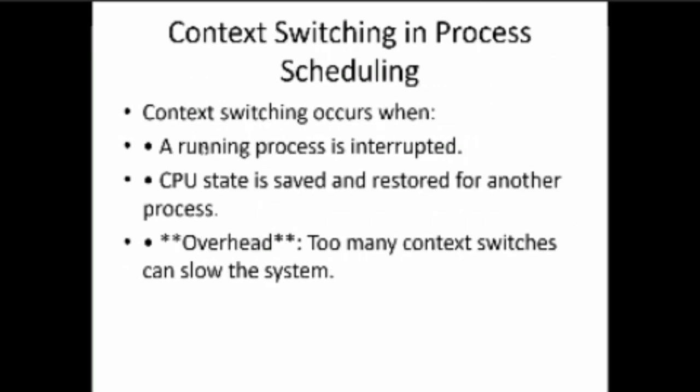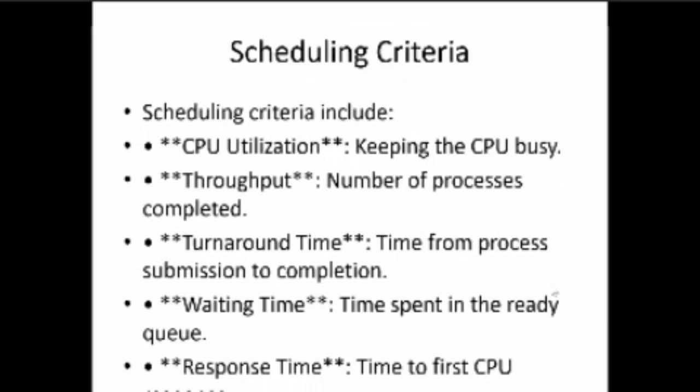Next, context switching in process scheduling. Context switching occurs when a running process is interrupted. When a process is running and another process interrupts, it can lead to switching. The CPU state is saved and restored for another process. Overhead: too many context switches can slow the system. If multiple processes are switched while a process is being executed, it will affect the efficiency of the system and slow it down.